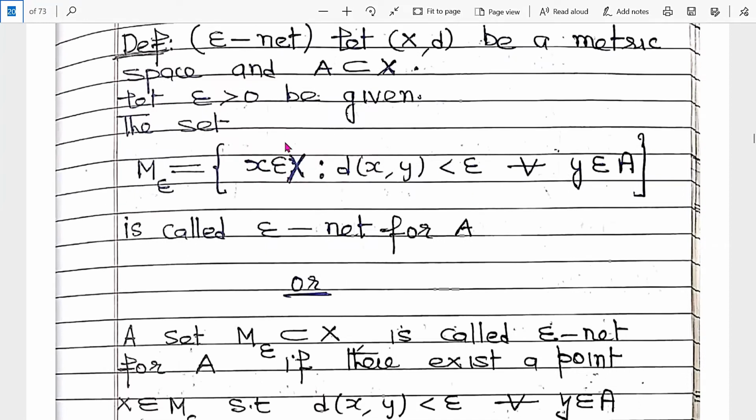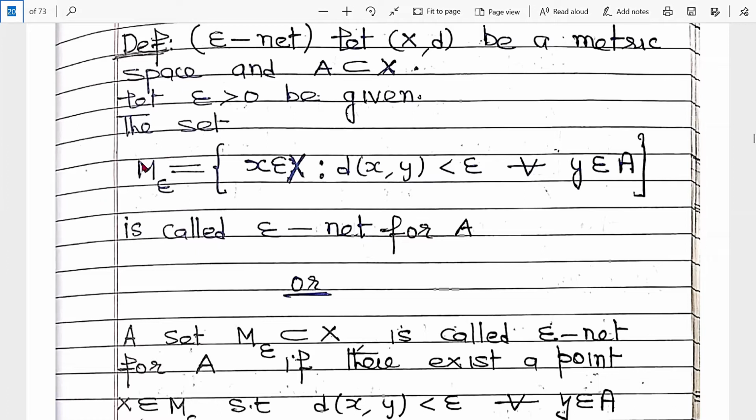So basically, what is this? An epsilon net contains all those points whose distance from this set A is very small, whose distance from this set A is less than epsilon, right?